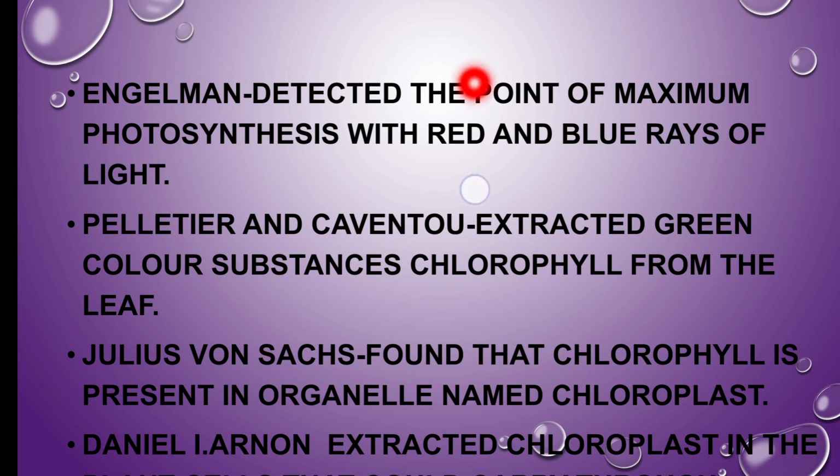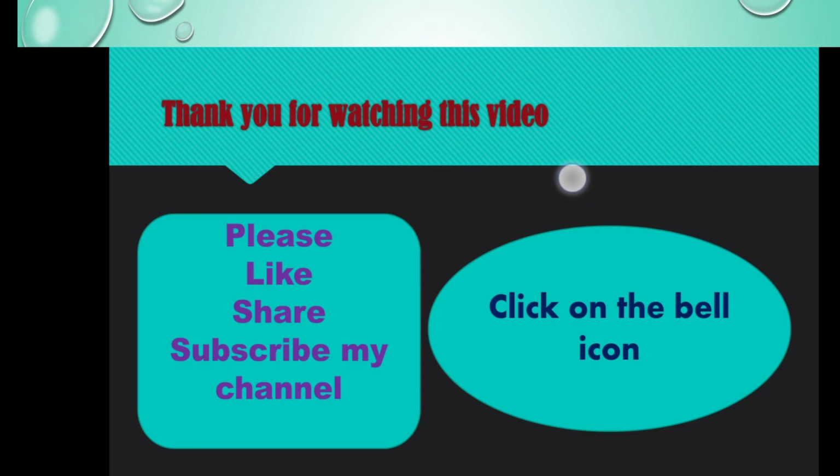Red and blue rays of light. Pelletier and Cavendish extracted the green color pigment from the leaves and named it chlorophyll. Julius Van Sachs found that chlorophyll is present in the organelle called chloroplast. Daniel I. Arnon was the first person able to separate the chloroplast from the plant cell.